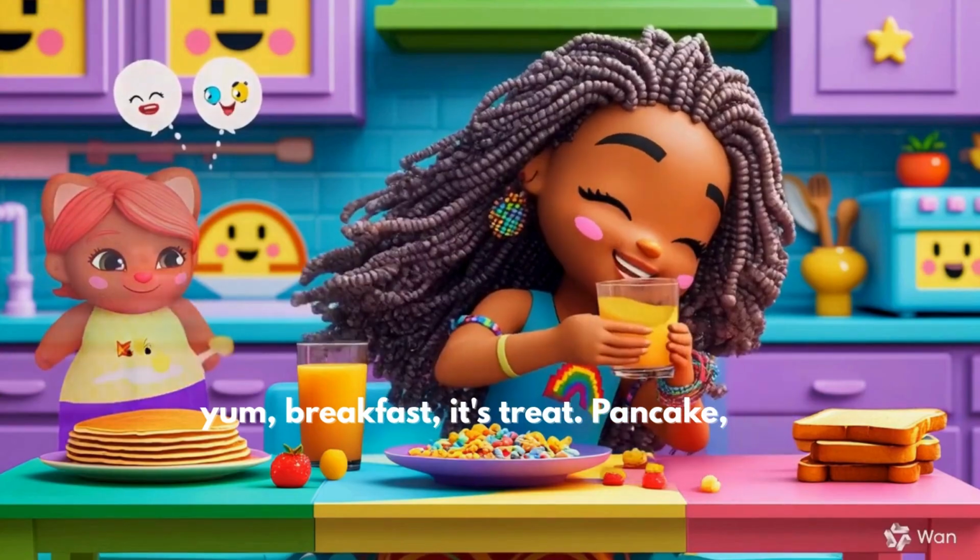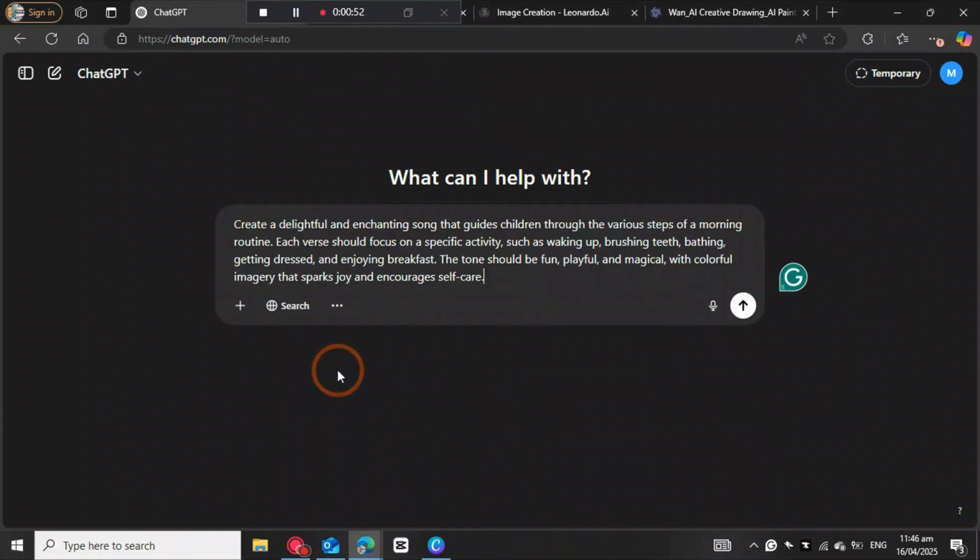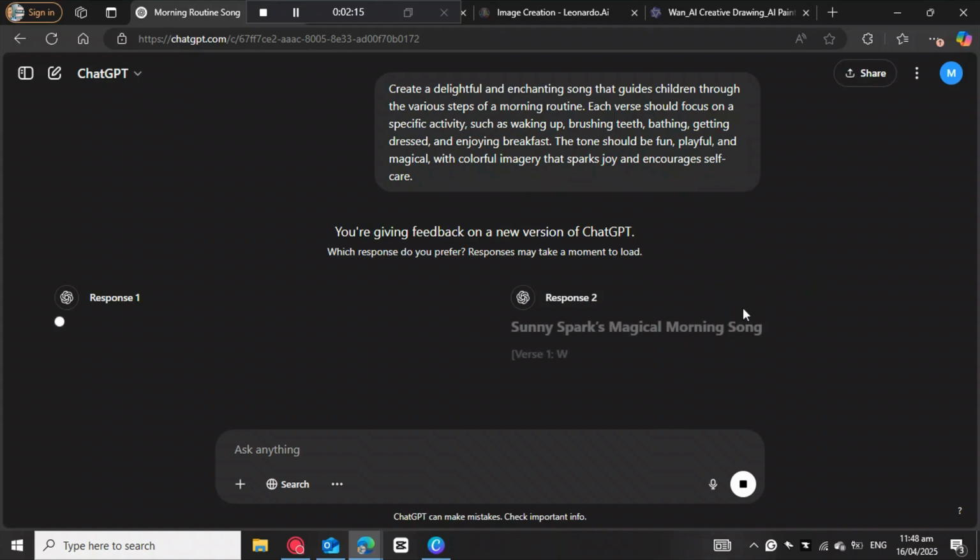So we're gonna start on ChatGPT. You're gonna need to give ChatGPT a prompt so that it can generate the song and the image for us.